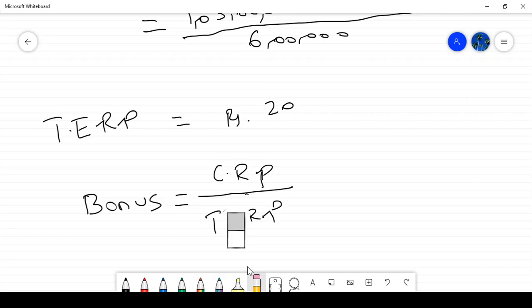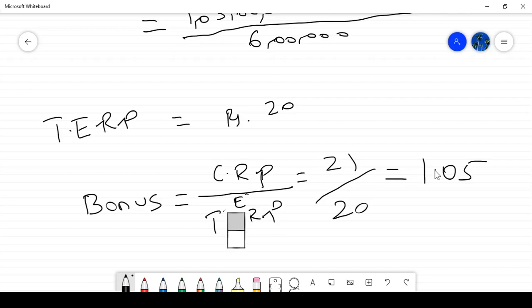So the cum-rights price divided by the theoretical ex-rights price. What is the cum-rights price? 21 divided by theoretical ex-rights price 20 equals, what is the bonus factor? 1.05. That 0.05 is the bonus factor.